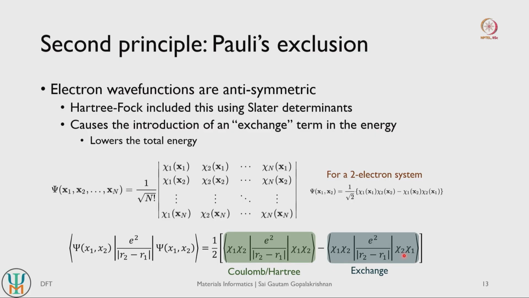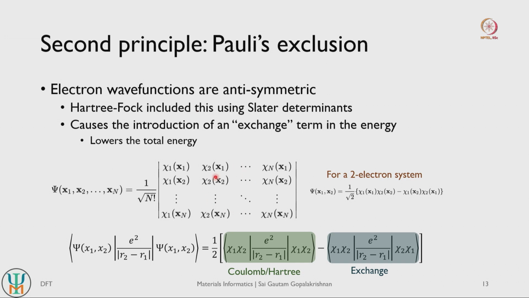But it is still a very important approximation, and to understand the importance of the Hartree-Fock approach and the importance of spin, we need to also focus on the second principle, which is the Pauli exclusion principle, right. As I mentioned before, electrons are quantum particles, and since they have spin as a variable, the electronic wave functions are actually antisymmetric in nature, right.